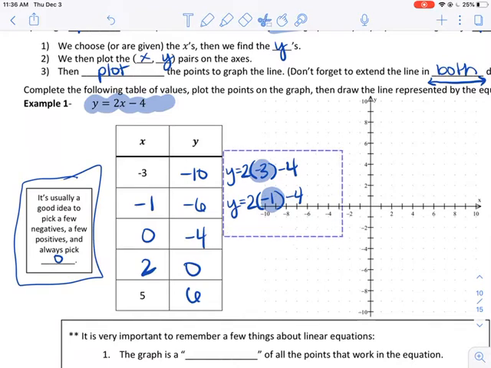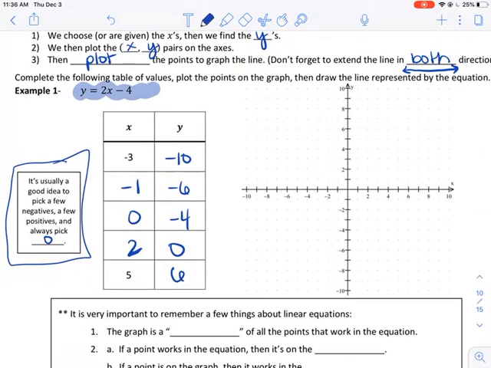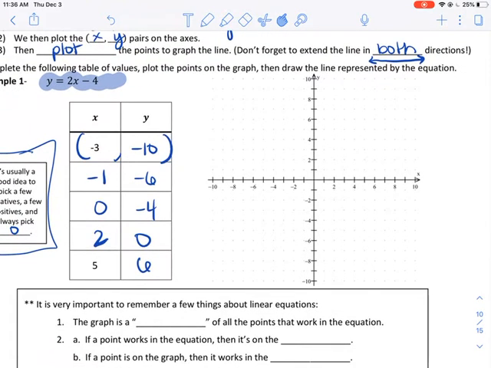Okay, let's go ahead and graph these on my graph. And this reads just like an ordered pair, x, y. So we're going to put -3 on the x-axis. The x one, remember, is the sideways one, and then negative 10 on the y-axis. So negative 3, and then I need to go to negative 10, and then I'm going to find where those lines intersect. That's my point.